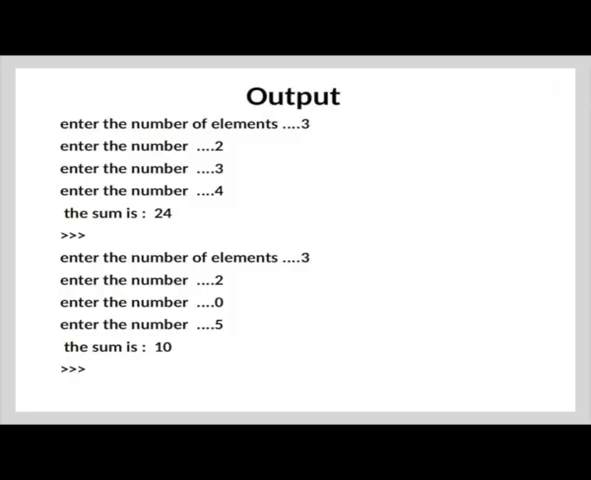So, here you can see two different runs of the previous program. During the first run we enter 3 elements to be multiplied and we give the input as 2, 3, 4. So, we get the output as 24. But during the second run, again we enter 3 numbers, but this time we have given 0 as the input for the second number, which did not get multiplied. We get only 10 because the first number and the third number have got multiplied.